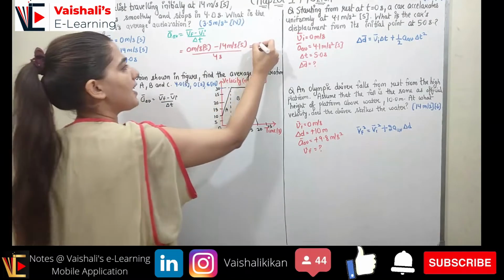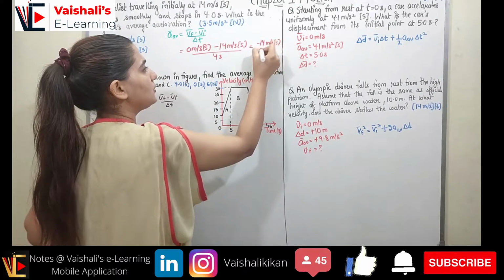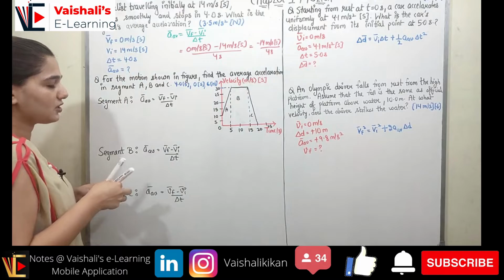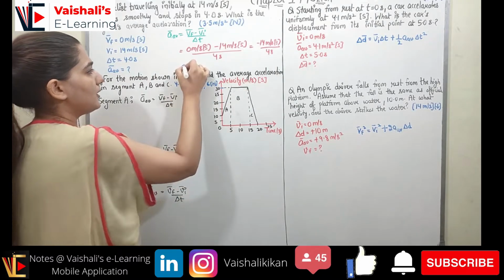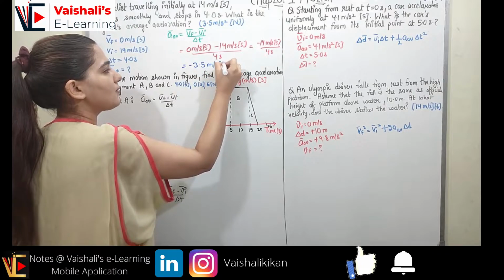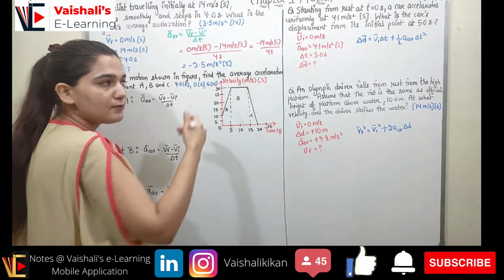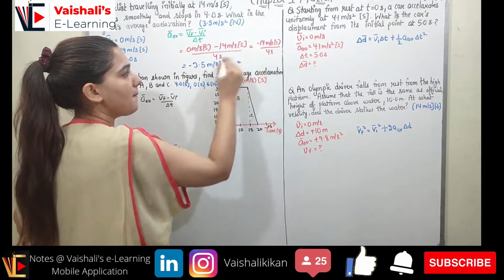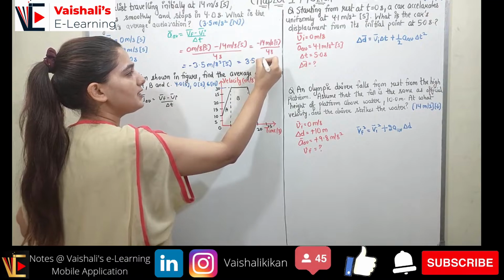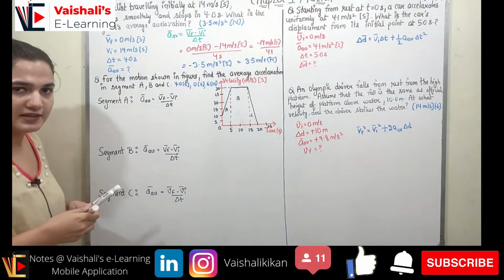So now here I will be having minus 14 meter per second in south divided by 4 seconds. Now when you do the computation, it will come out to be equal to minus 3.5 meter per second square in south. So minus represents the north direction. So here minus of south represents north. So it will be 3.5 meter per second square in north direction, right? So it's just a convention, right?